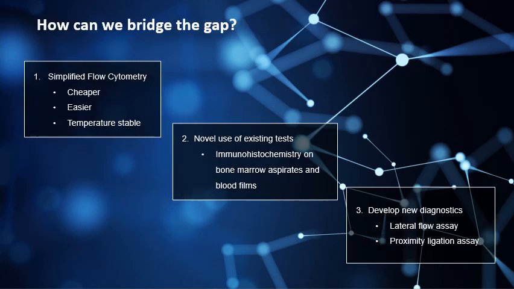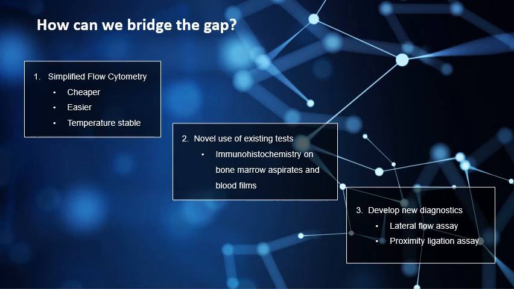Once we establish the gap, then we need to work out how we can bridge the gap in these countries. It's probably unrealistic to think that they can get to the 99% accuracy that we see in first world countries, but we can certainly improve from the 70 to 80% accuracy that we are currently seeing. One of the ways we can do that is by doing simplified flow cytometry. As I said, this involves the use of limited panels. However, this is not well described in the literature, and I'll go through that with you a little later.